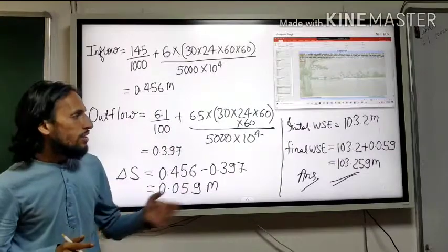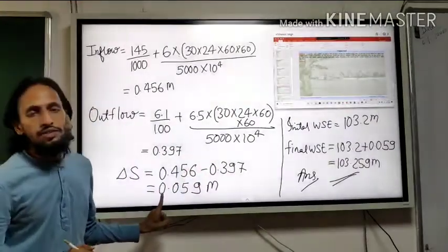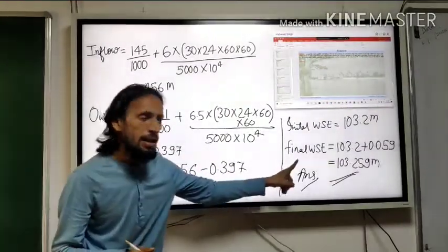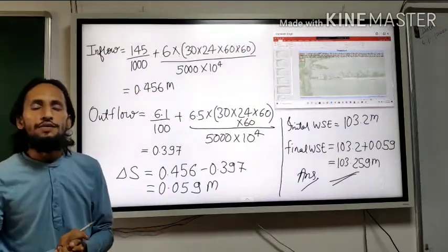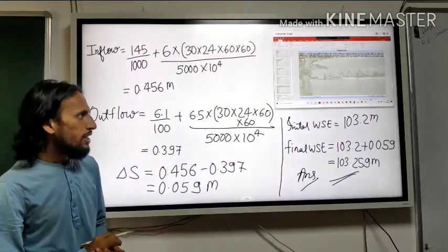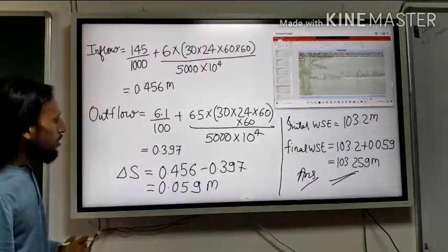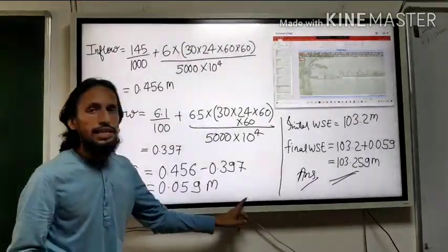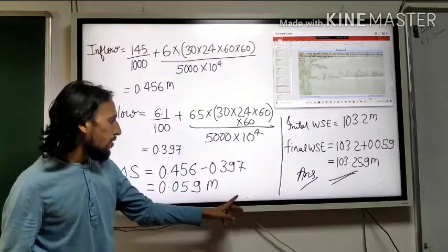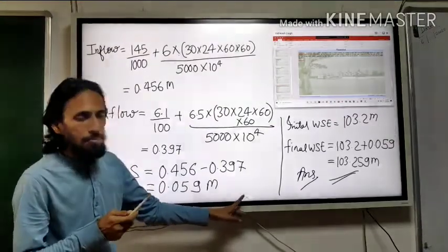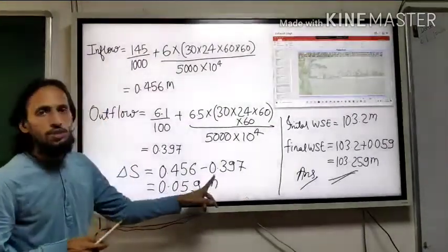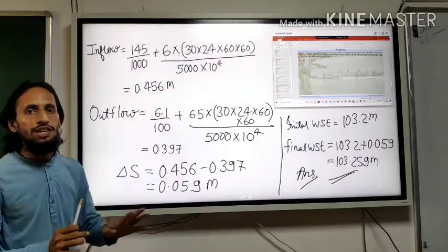Okay, so using the water budget equation, you calculated the final water surface elevation. It was a very simple question, and it was asked in engineering services. I do not remember the year, but it was a question of the engineering services conventional exam.